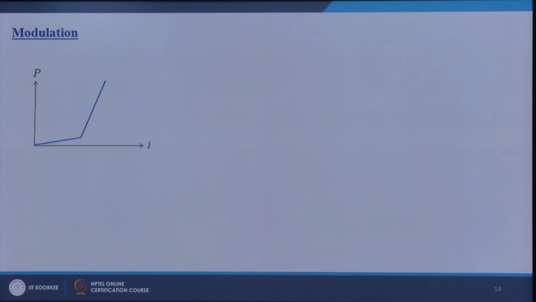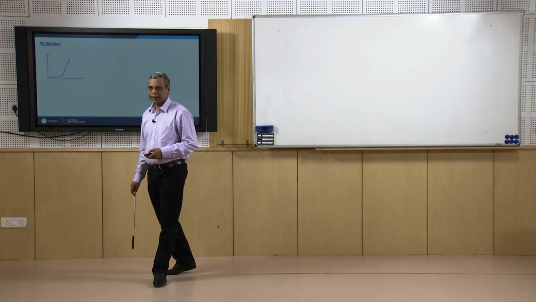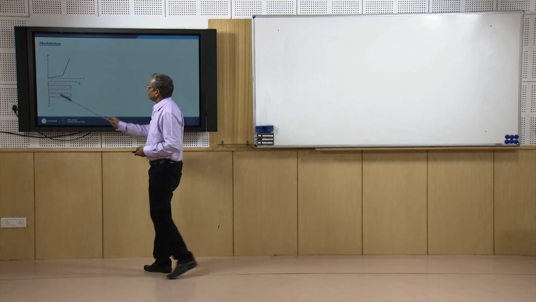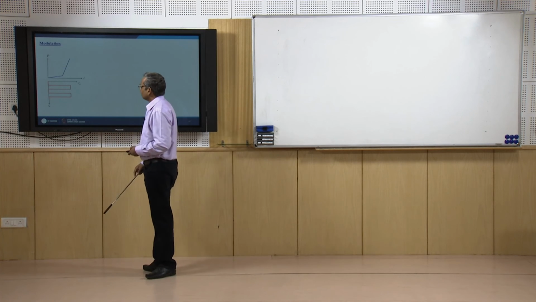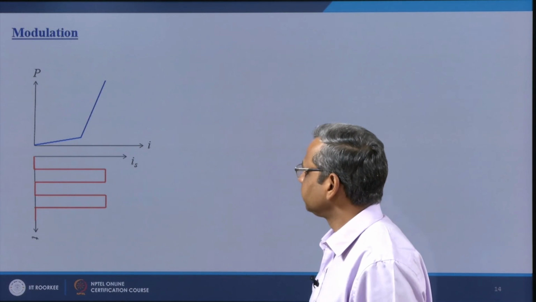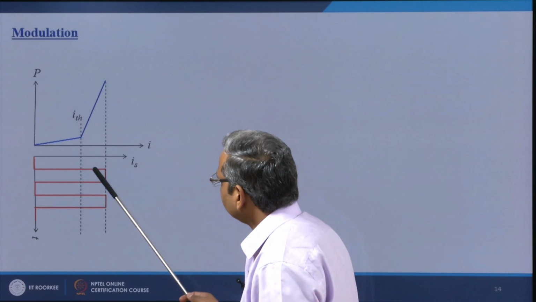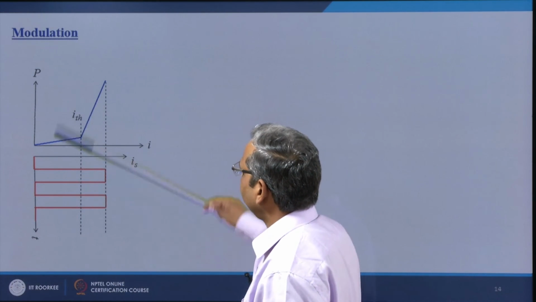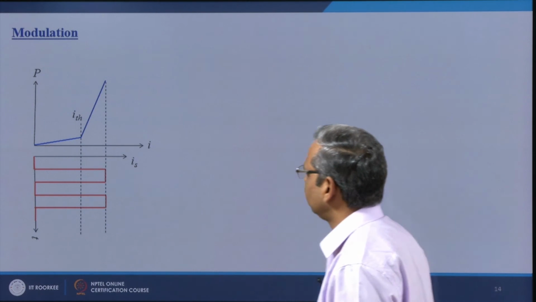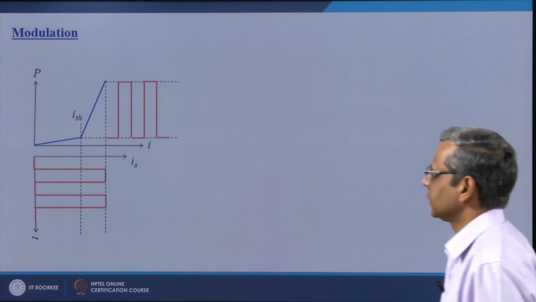The last thing is that if I want to use this laser diode in communication, I need to modulate it. How do I modulate it? For that I look at PI characteristics, and if my signal current goes like this, then when this signal current crosses this ITH, my laser diode is switched on, and when it goes below this, the laser diode is switched off, and accordingly I will get the modulated power like this.